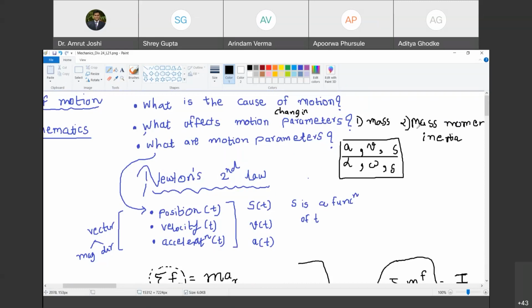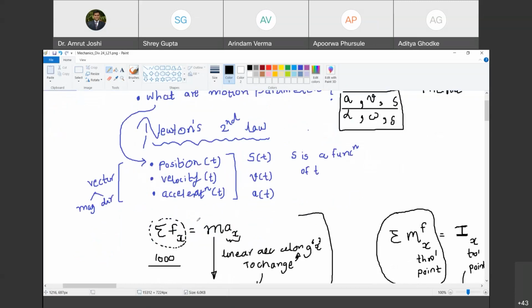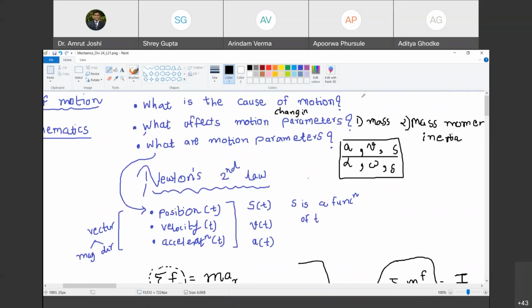What causes change in motion parameters? Mass and mass moment of inertia. What causes change in motion parameters? Possibly summation Fx, or summation of moment of forces about the x-axis. Are you with me? Yes, sir.